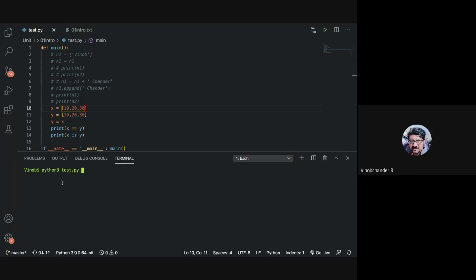So in this case, again, x is equal to y, x is y, true, false, right? Now that we have said y is equal to x, it is not false, it is true. Are you satisfied? Yes, sir. Understanding? Sir, so for immutable types, even after aliasing, if we change the original one, it doesn't change. But for mutable, the change is also reflected in the aliased variable. Correct, absolutely.